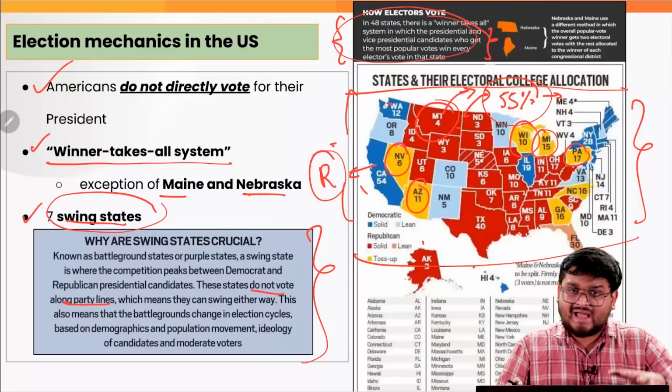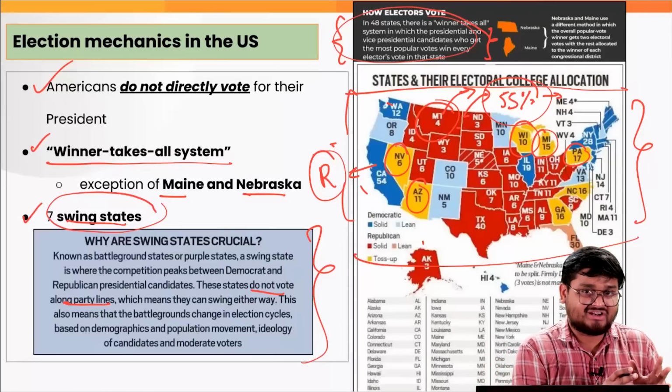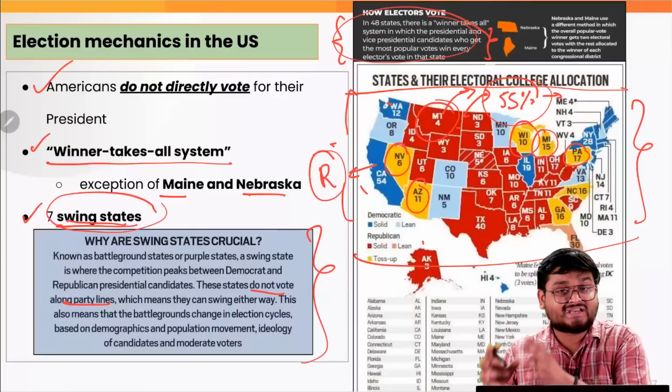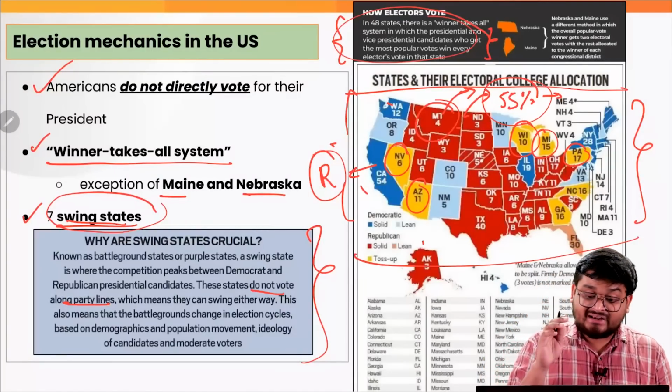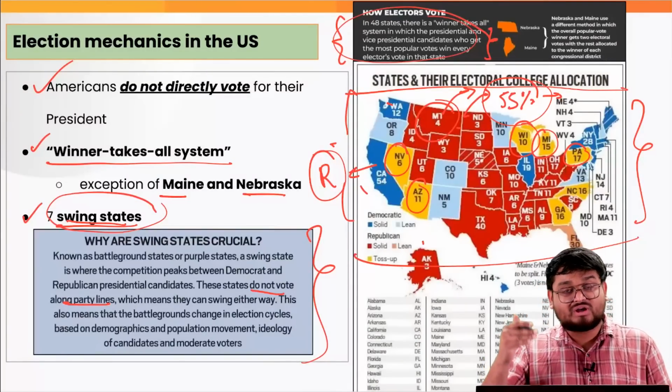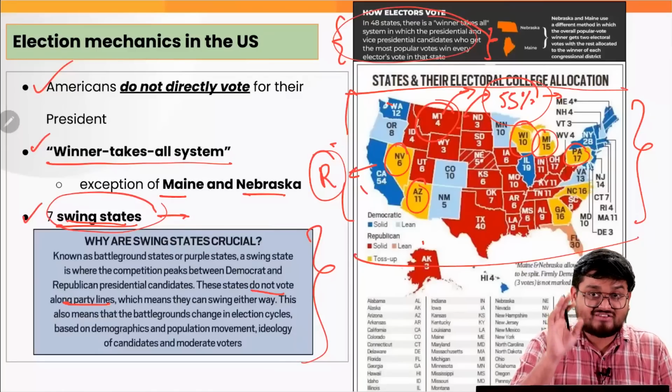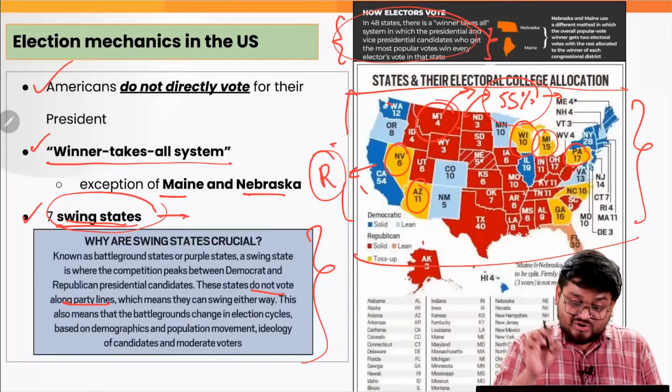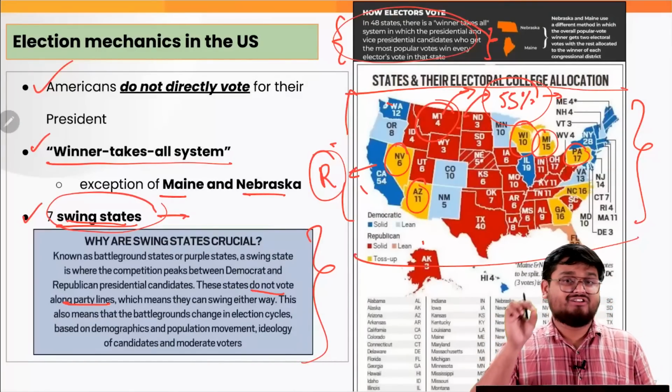The presidential candidates know that they can win the other states, but they campaign more intensively in the swing states, as has also been seen this year, where both Donald Trump and Kamala Harris campaigned more extensively in these swing states, because these states dictate the outcome in their favor.